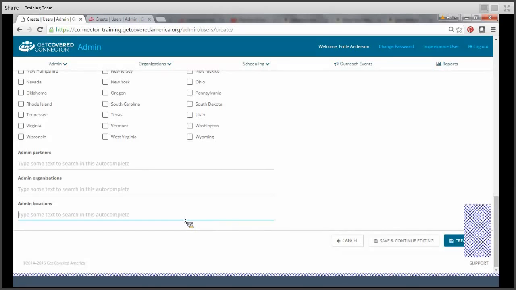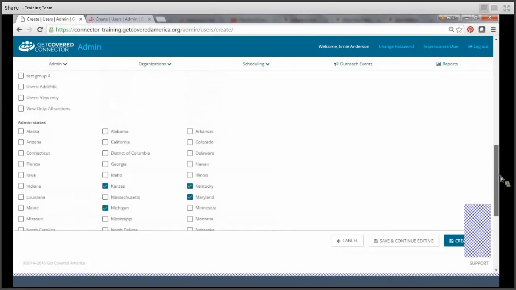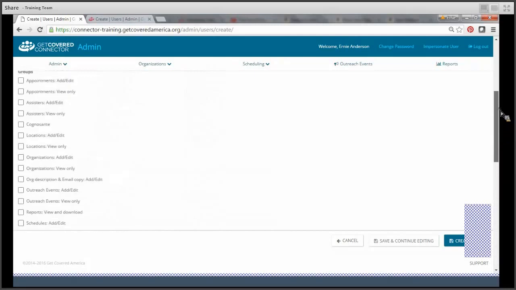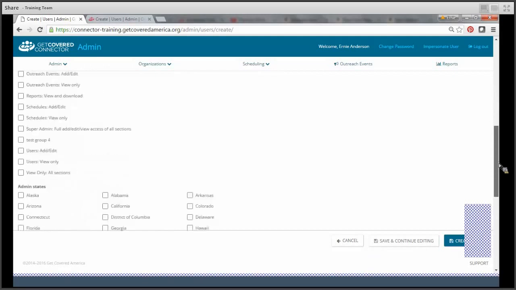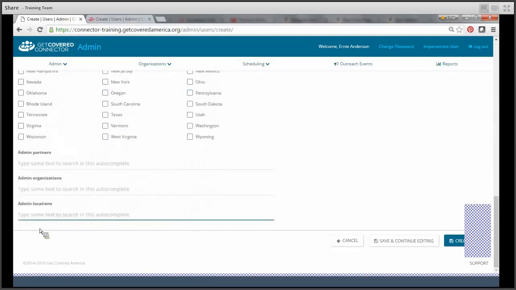Essentially, the checkboxes under groups, as we scroll back up here, allow you to dictate what a user can do once they log in. However, the text entered here, as we scroll back down, for admin partners, admin organizations, or admin locations, allows you to dictate what the user can see once they log in.